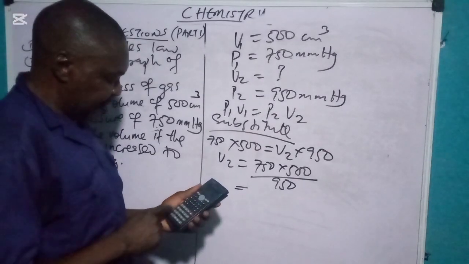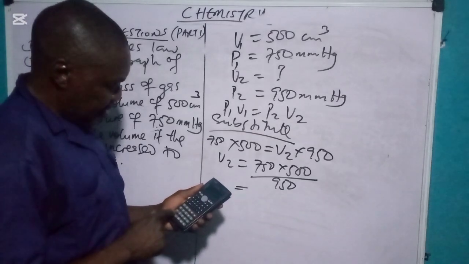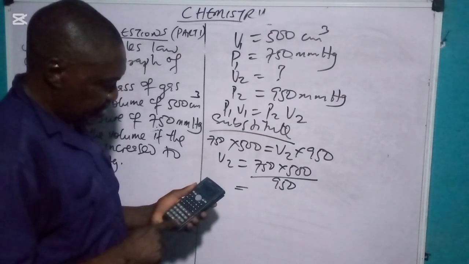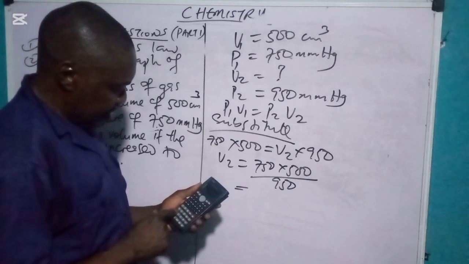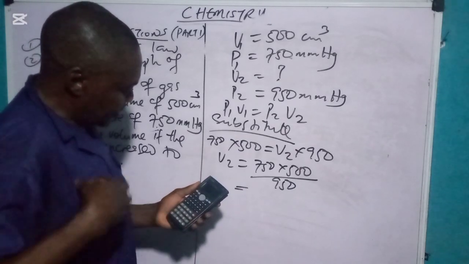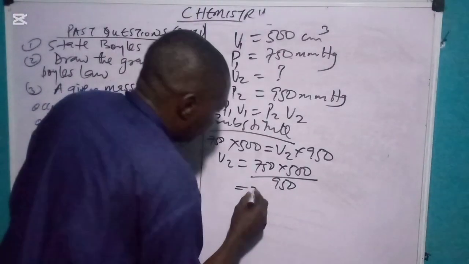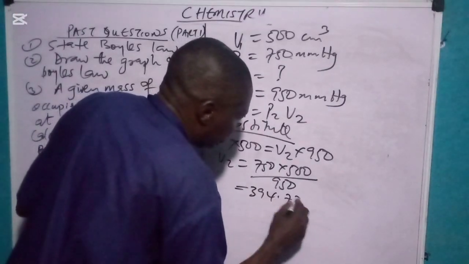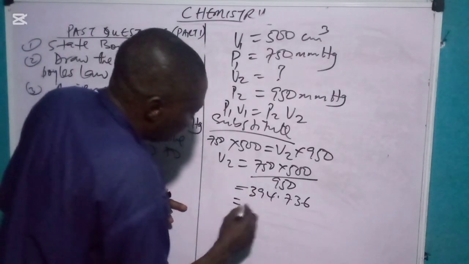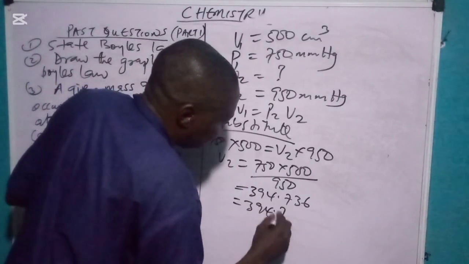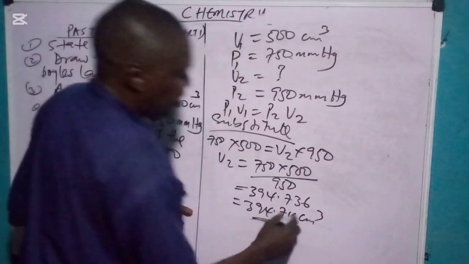So you have 750 times 500, divide by 950, gives you 394.736. So it becomes 394.74 cm cube. You can use 2 decimal places.